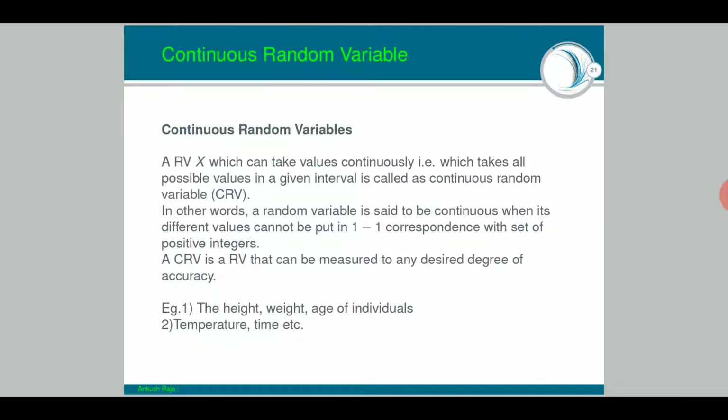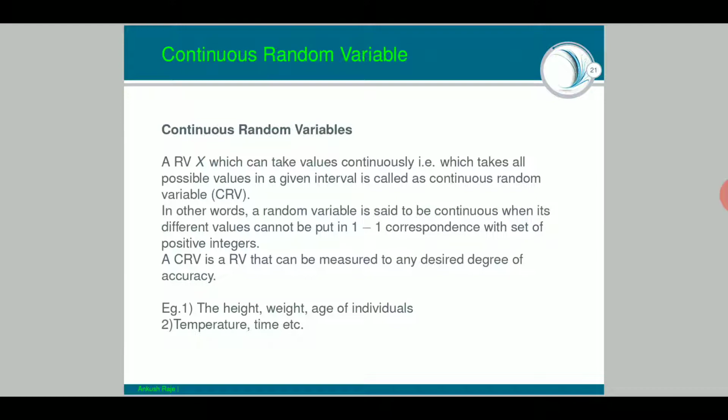In other words, a random variable is said to be continuous when its different values cannot be put in one-to-one correspondence with the set of positive integers.